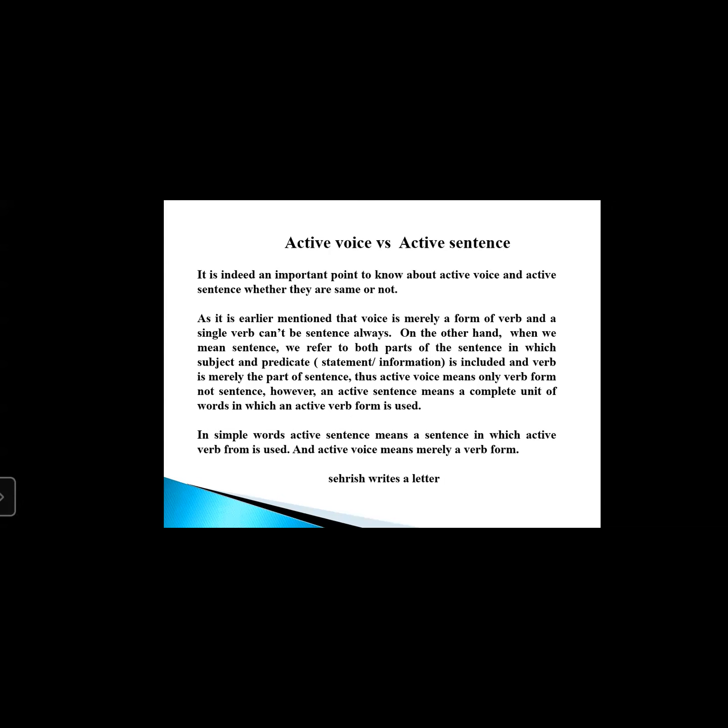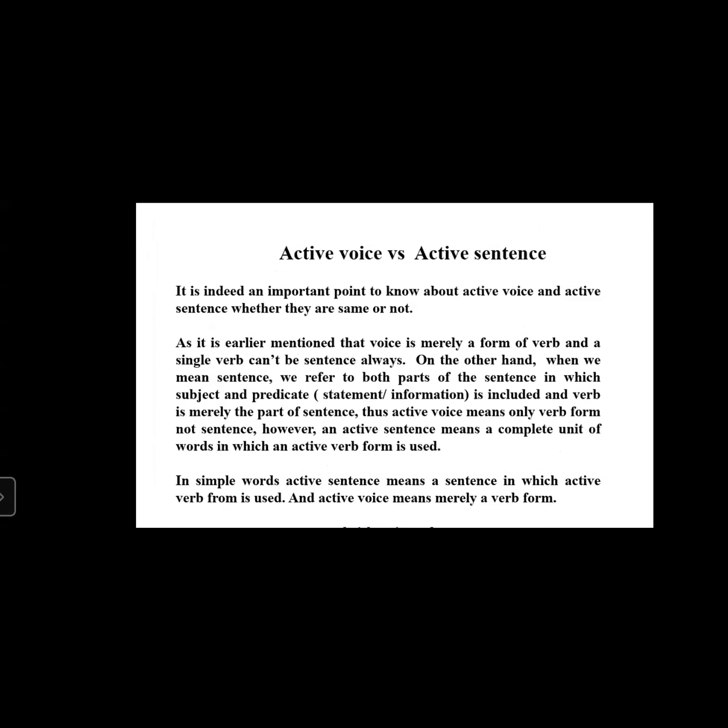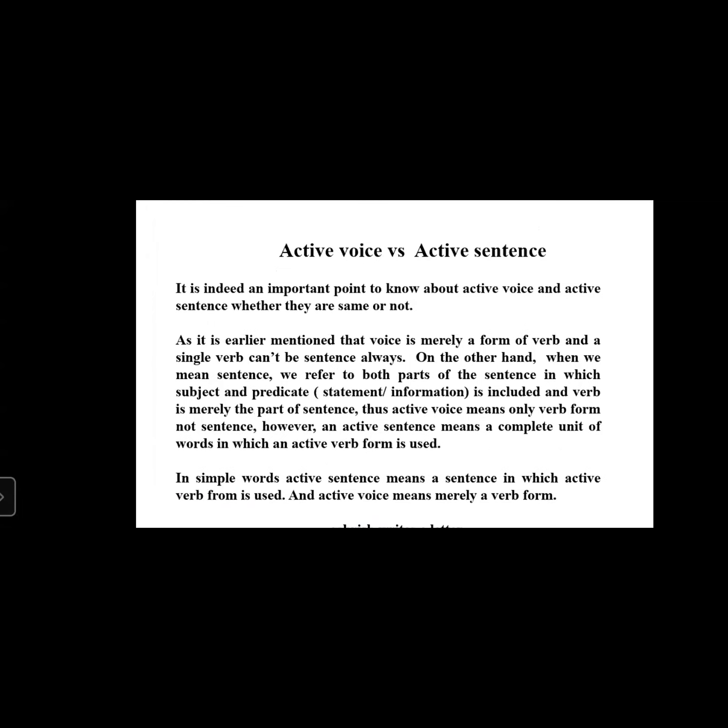The difference between active voice and active sentence. What is the difference between active voice and active sentence? Are they the same or do they have some differences? In fact, people discuss the difference between active voice and active sentence, but I would like to tell you its main difference. Actually, they are equal, but still they have got some differences.